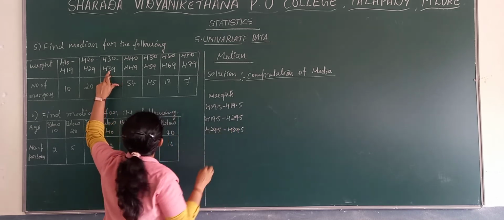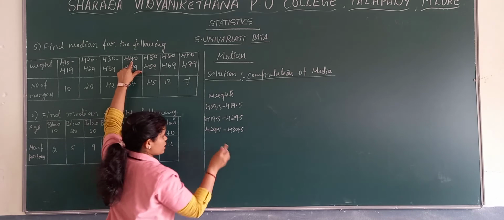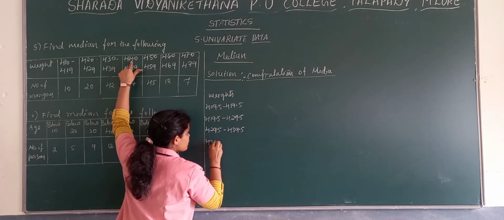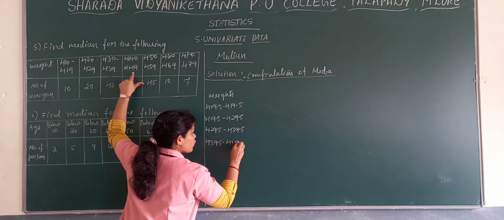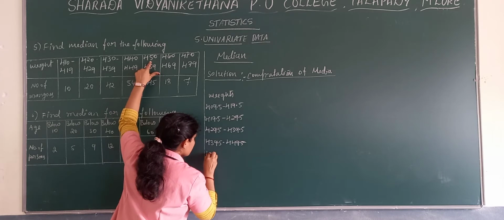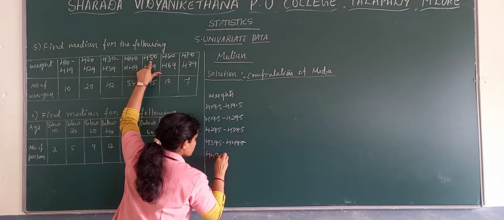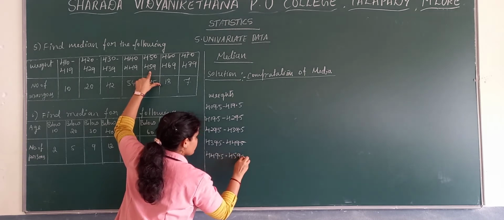439.5. Next one here, minus 0.5 from 440, then it will be 439.5 to 449.5. Next one, 449.5 to 459.5.